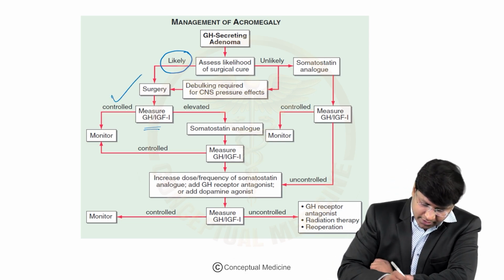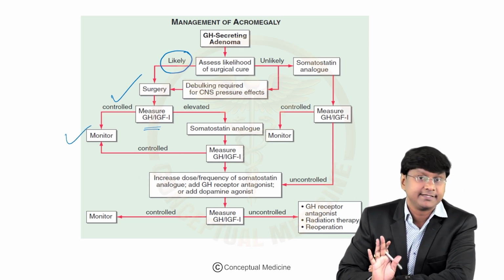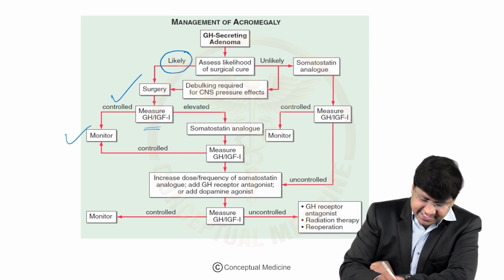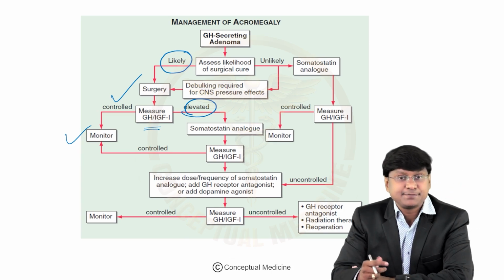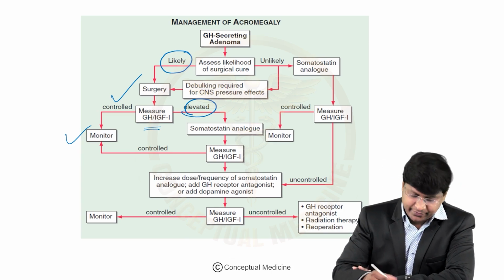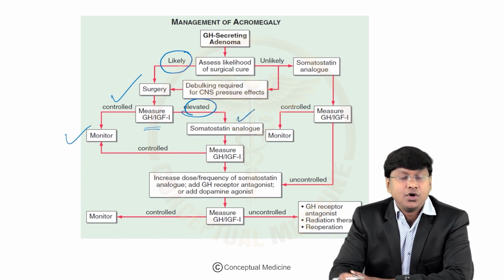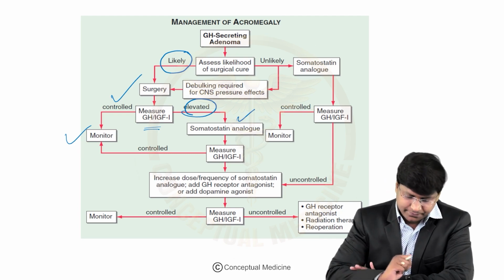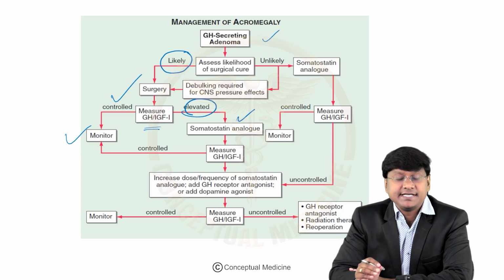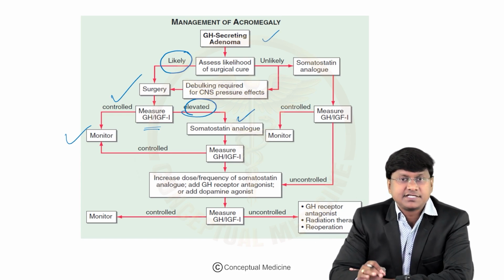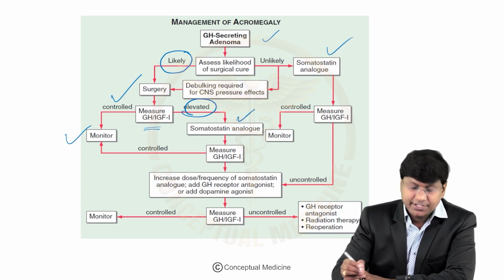If it is controlled, very good, you just monitor. That's all. If the levels are still elevated in spite of surgery, that is the point when you can give somatostatin analogs, that is octreotide, lanreotide or pasireotide.